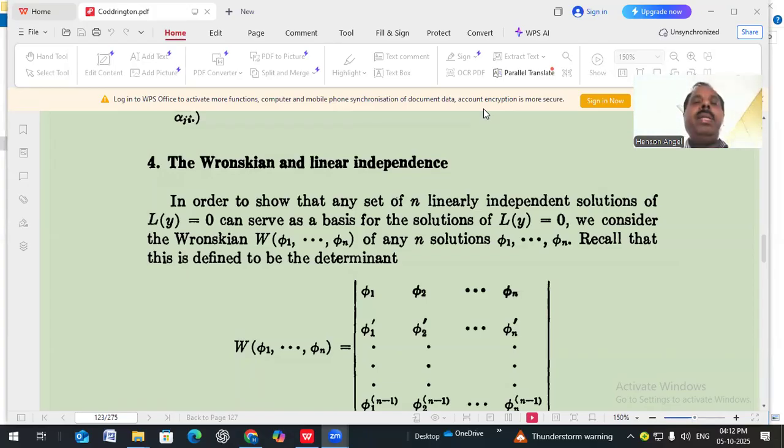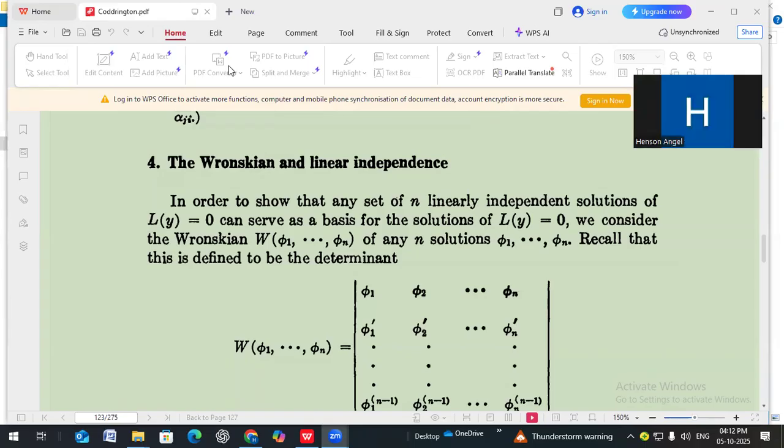My name is T. Henson. I am working as assistant professor in the Department of Mathematics, St. Joseph's College of Arts and Science, Cuddalore. I am going to teach ordinary differential equations for first MSc Mathematics, Unit 3. The topic is Wronskian and linear independence.